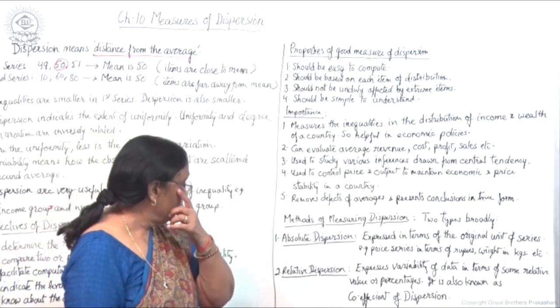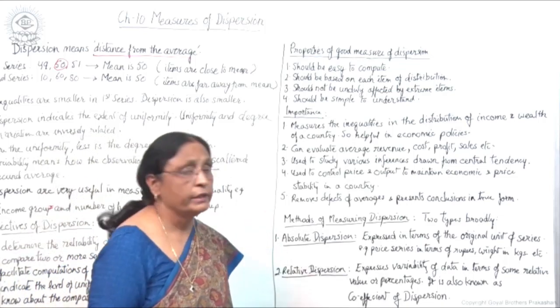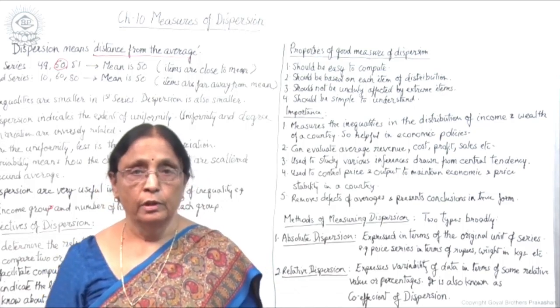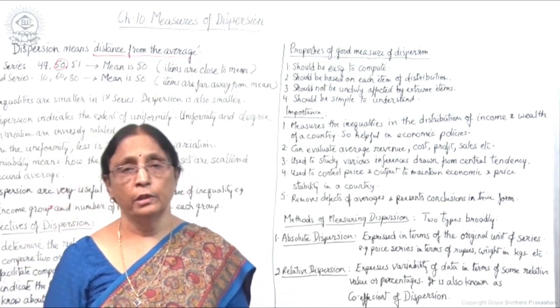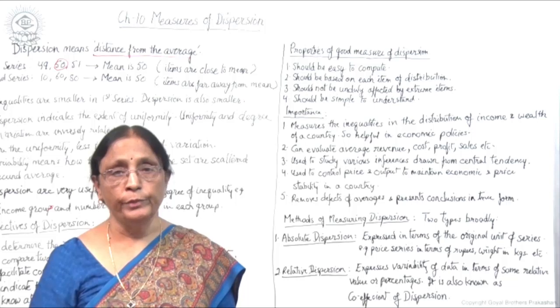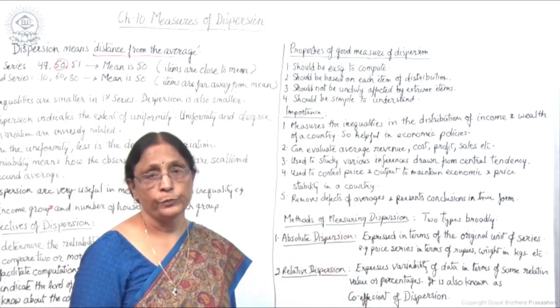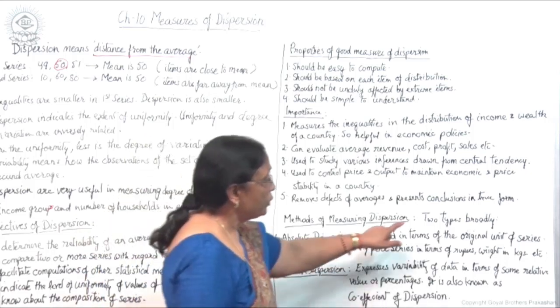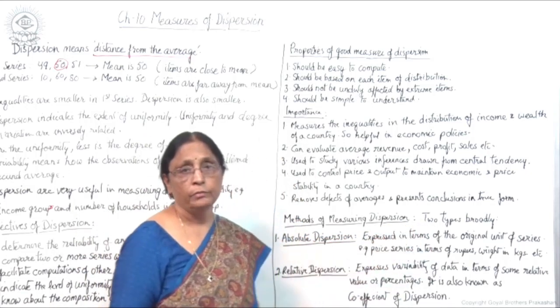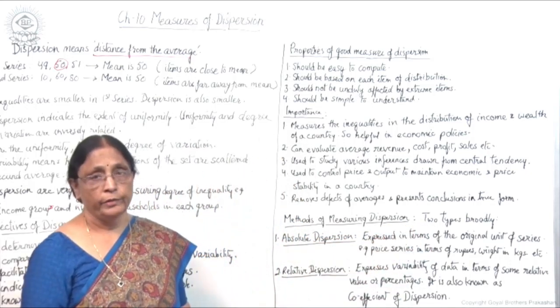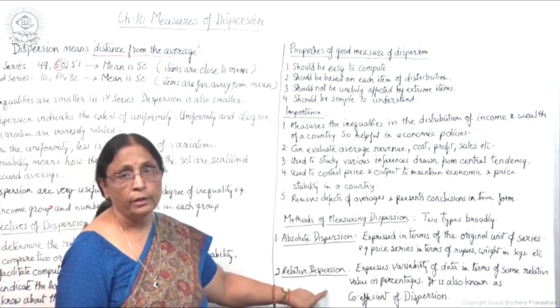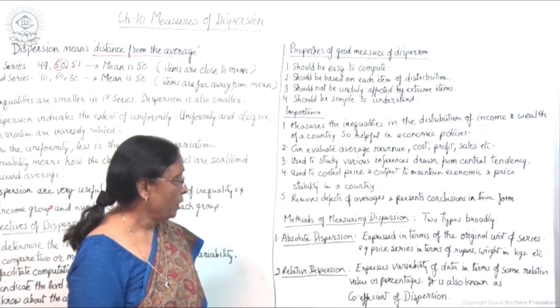Now let us see what are the methods of measuring dispersion. After understanding the objectives and importance along with the meaning, we come to the methods of measuring dispersion. Broadly, there are two types of methods. One is absolute dispersion, and the second is relative dispersion.